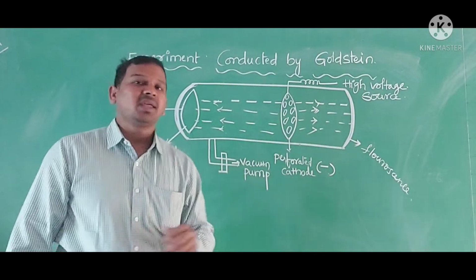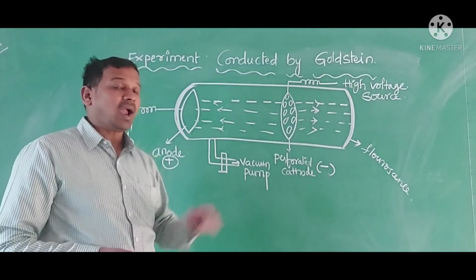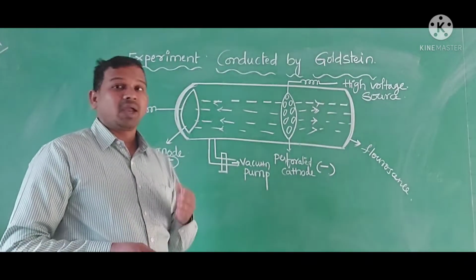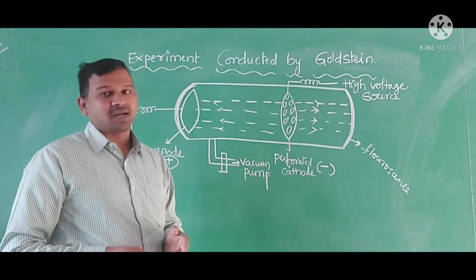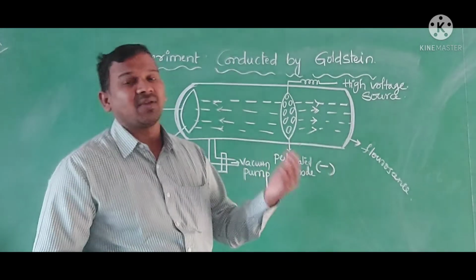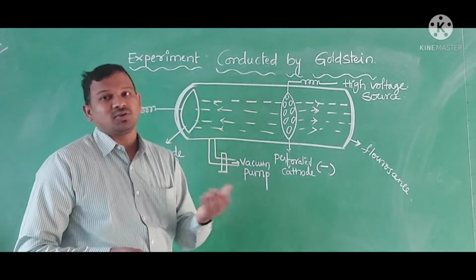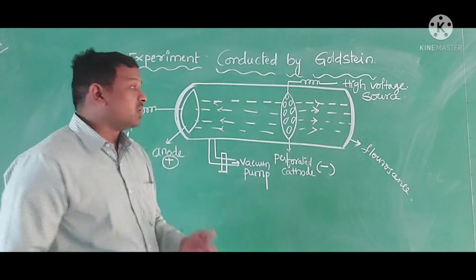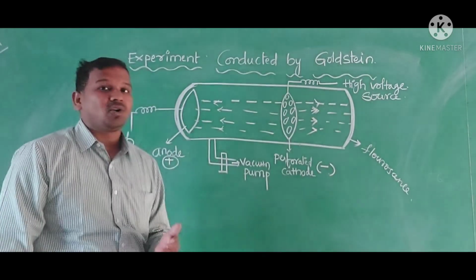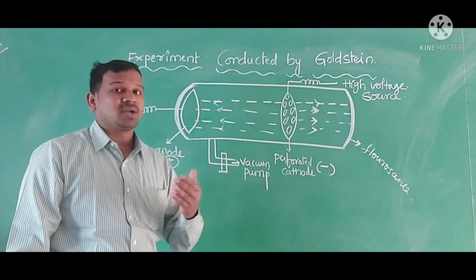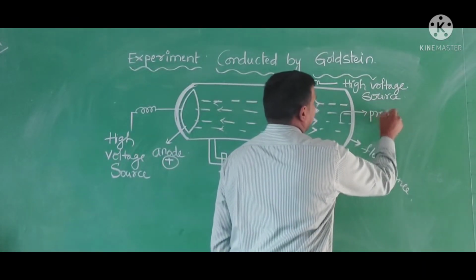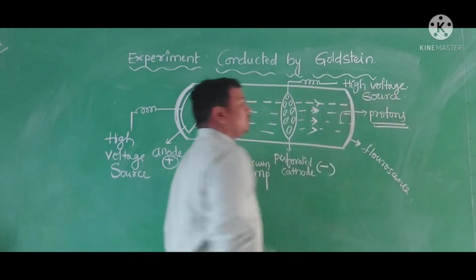Later he took hydrogen gas and did the same experiment. At that time he found that all the positively charged particles from hydrogen gas have the same mass. He concluded that different gases give positively charged particles of different mass. When he took hydrogen, the positively charged particles were named protons.